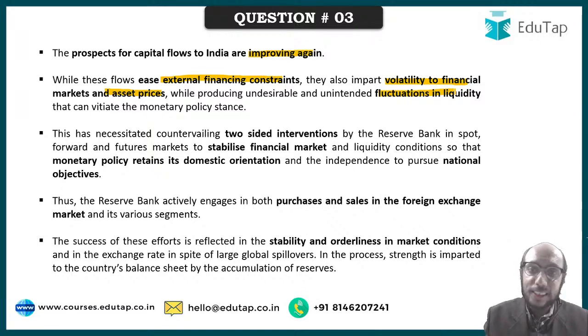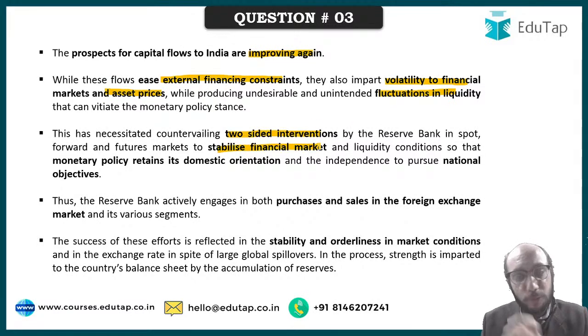Now when these tens of billions of dollars are coming into the Indian market, it messes up RBI's liquidity calculation, and RBI has to mop up excess liquidity when the inflow is happening, and then RBI has to also manage their exit. So RBI has to undertake a two-sided intervention to stabilize the financial market. When inflow is happening, it needs to absorb that. When the outflow is happening, it needs to smoothen that, so that our national objectives can be pursued.